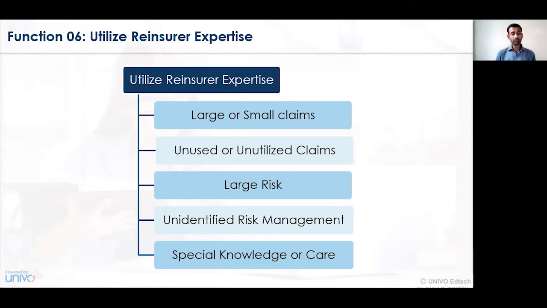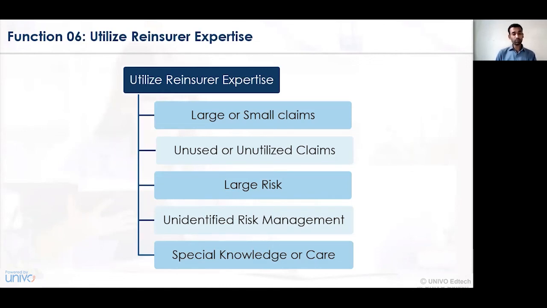Any claim which has been raised by a certain company must not go unused or unutilized. All the claims that have been made must be satisfied or fulfilled within a specific deadline or within a specific time period. In a case wherein a huge amount of risk is involved, proper care, proper guidance, proper negotiation and proper involvement of the reinsurance company is needed.